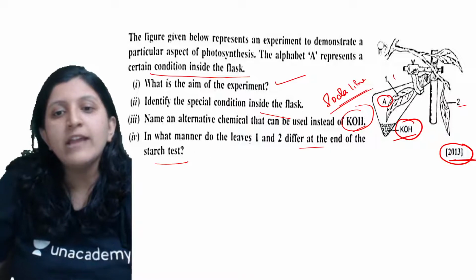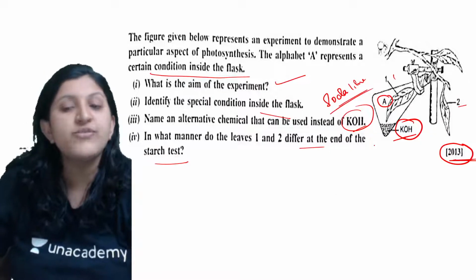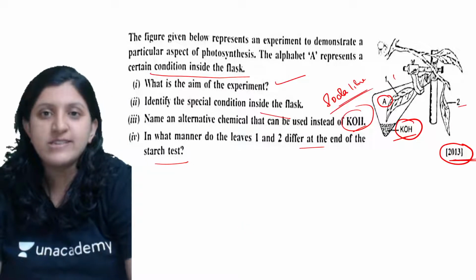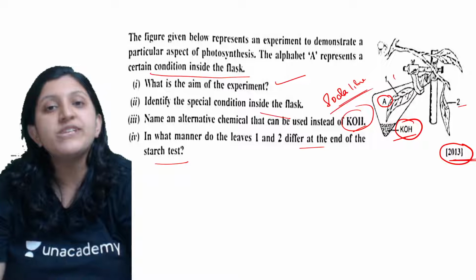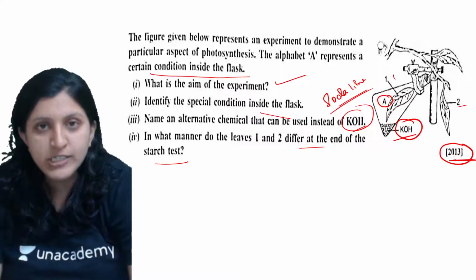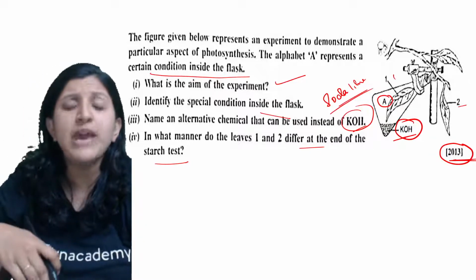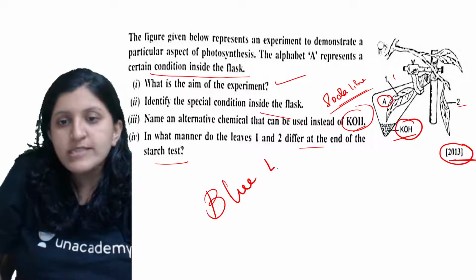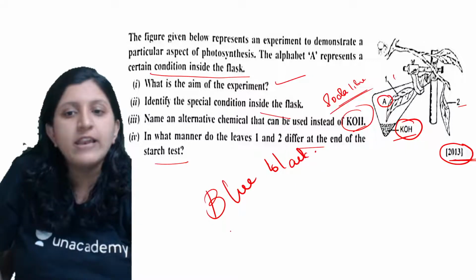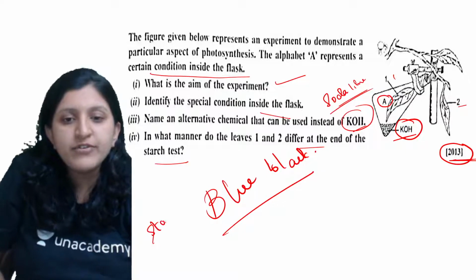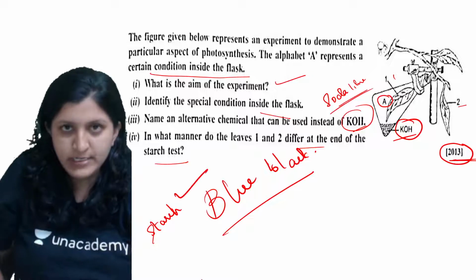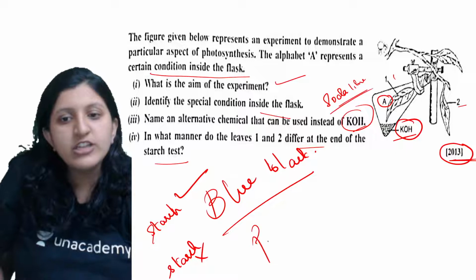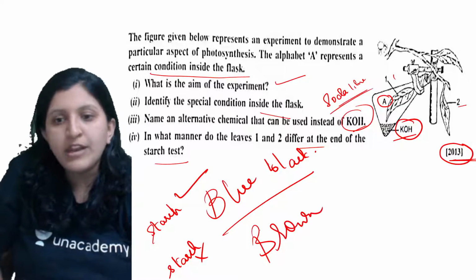And in what manner do the leaves 1 and 2 differ at the end of the starch test? So you know that when a starch test is done on the leaf, so if a starch is present and it reacts with iodine solution, so you can see there is a blue black coloration. Okay, so you can see formation of a blue black coloration. So that is if a starch is present. So if starch is absent, so what is the coloration? So it is basically brown coloration itself.